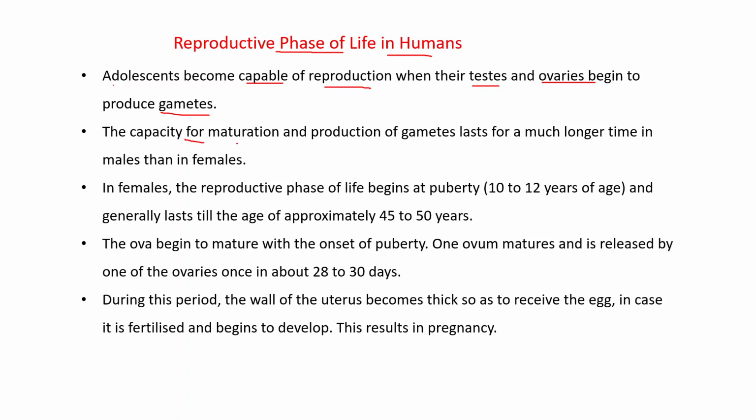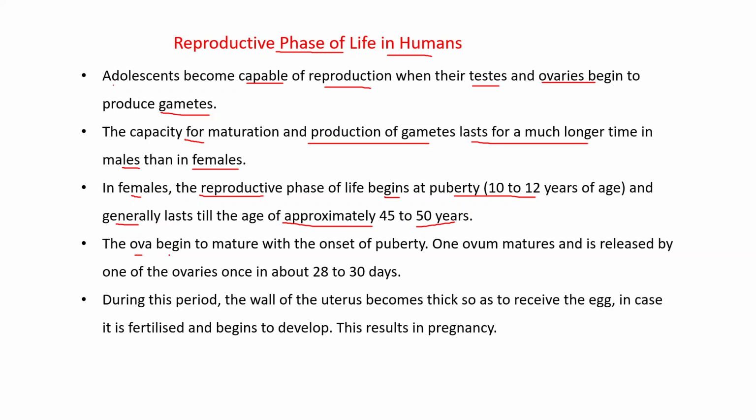The capacity for maturation and production of gametes lasts for a much longer time in males than in females. It means in males, the production of gametes continues until a late stage of life, while in females, it stops at 45 to 50 years. In females, the reproductive phase of life begins at puberty, that is 10 to 12 years of age, and generally lasts till approximately 45 to 50 years.